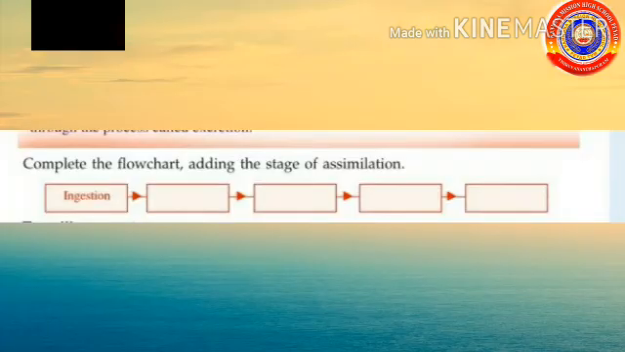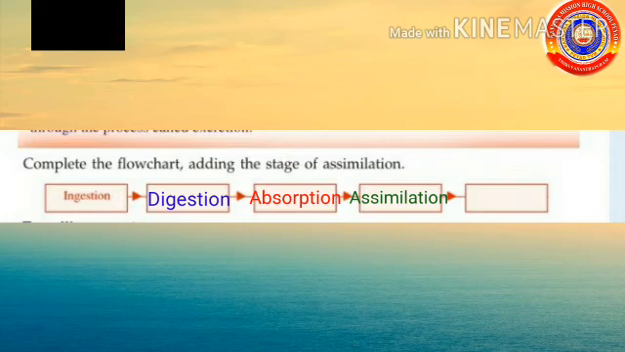Then children, complete the flow chart adding the stage of assimilation. The first one is given, that is ingestion. The second one is the digestion. The third one is the absorption. The fourth one is the assimilation. The fifth one is the excretion.